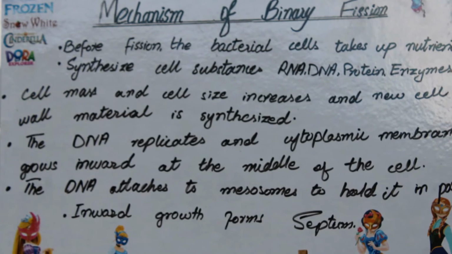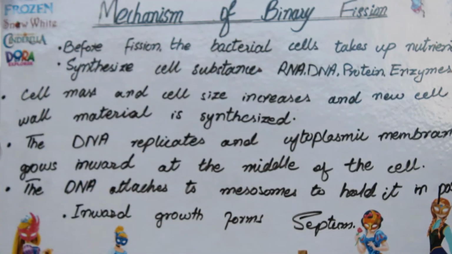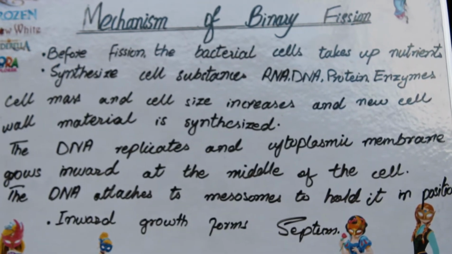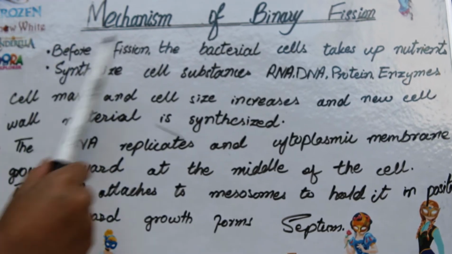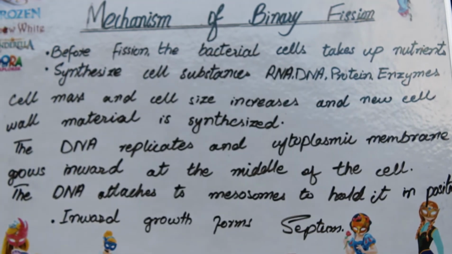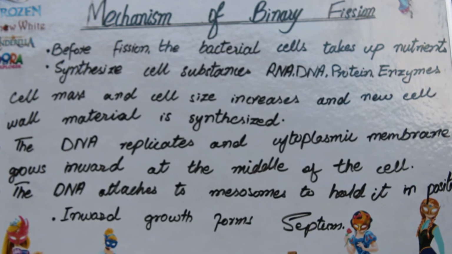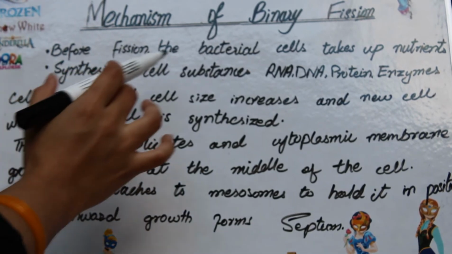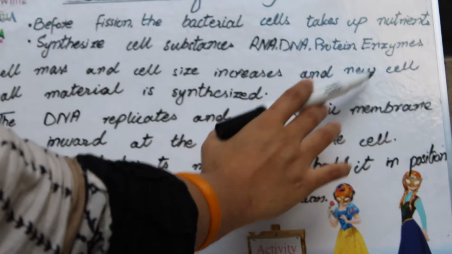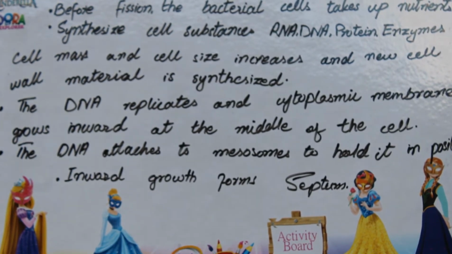Here is the mechanism of binary fission. Mechanism of binary fission means how binary fission takes place. There are some steps which occur when the process of binary fission takes place. Number one, before binary fission, the bacterial cell takes up all the nutrients it needs for the process from its environment, and then it synthesizes its cell substances, such as RNA, DNA, proteins, enzymes, and all other macromolecules which a bacterial cell needs for its binary fission process.